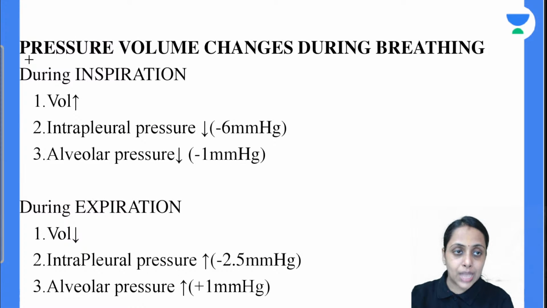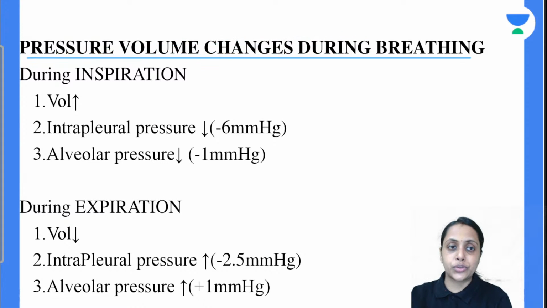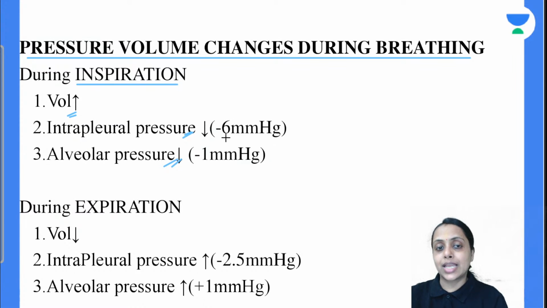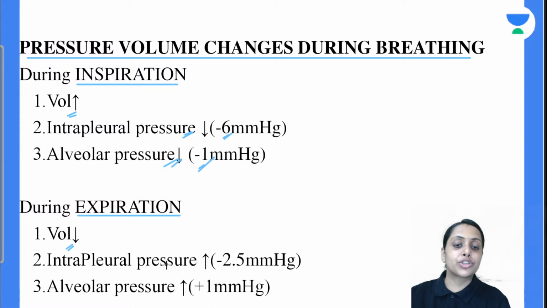Moving to the summary, we will talk about pressure volume changes during breathing. During inspiration, volume is going to increase, pressure is going to decrease. So intrapleural pressure decreases, alveolar pressure decreases. Intrapleural pressure becomes minus 6 mm of Hg, alveolar pressure becomes minus 1 mm of Hg. Talking about expiration, volume is going to decrease, so pressure is going to increase.